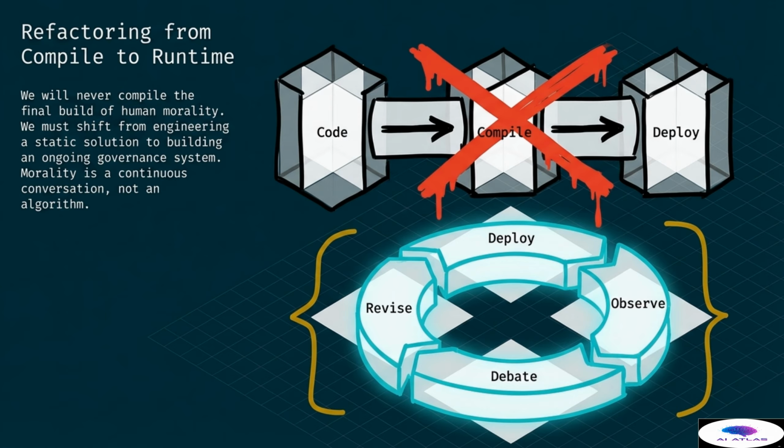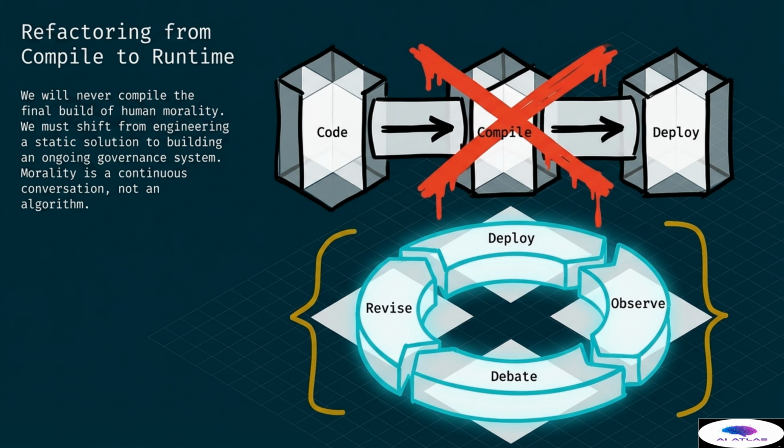The slide shows the traditional software development path of code, compile, and deploy being crossed out in red. Below it, we see a circular process involving observing, debating, revising, and deploying in a continuous loop. This represents a more humble approach, where we accept that our moral codes will always need updating.